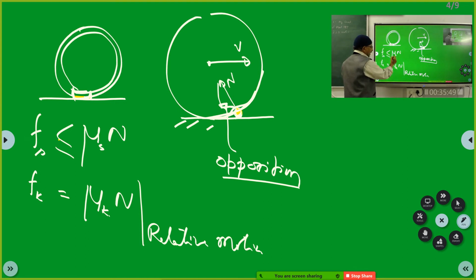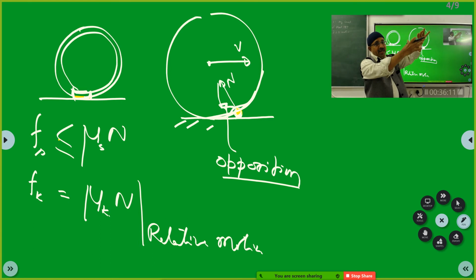Fs is less than mu s into n when the body is at rest. When the body just starts moving, then Fs is equal to mu s into n. Got it? I am telling you very carefully because now they will give you some body and some slope. They will not tell you the body is moving or not moving.